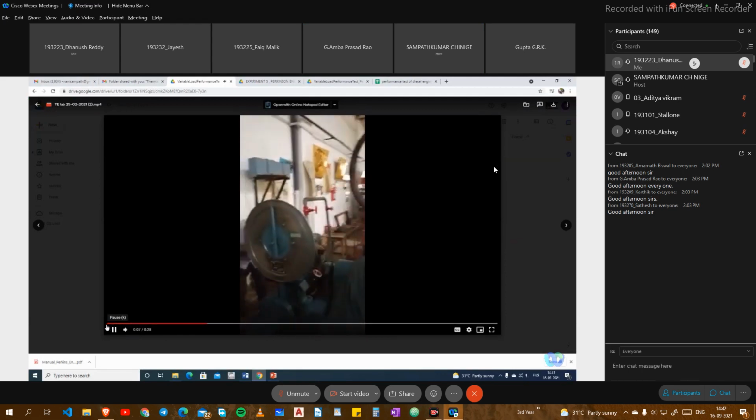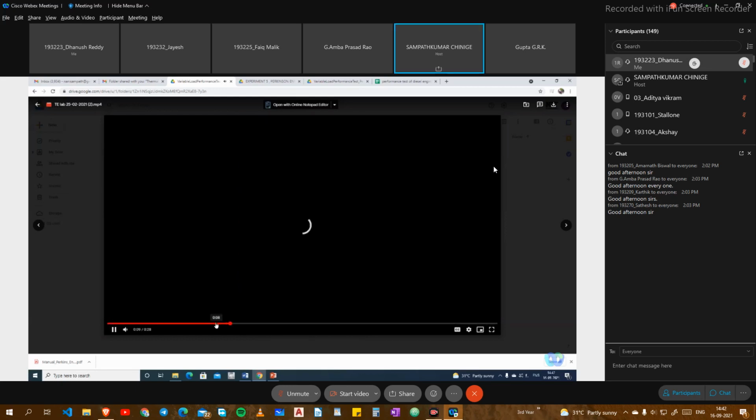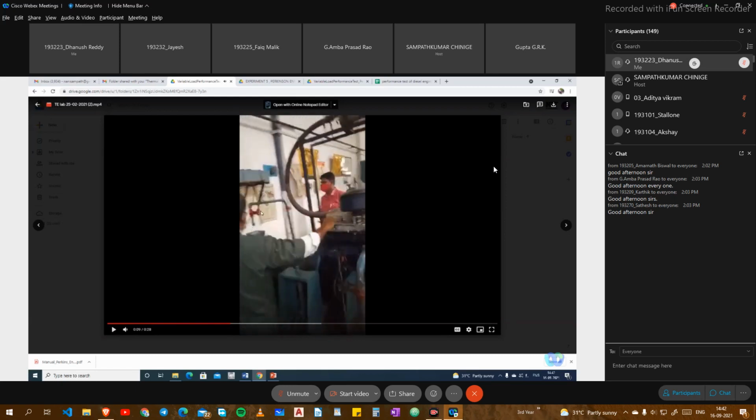This is where we control the water flow. This is the valve which we use to load. By rotating this valve, we are filling the water into the dynamometer, and that's how we are loading. Then we will be adjusting on the right side.